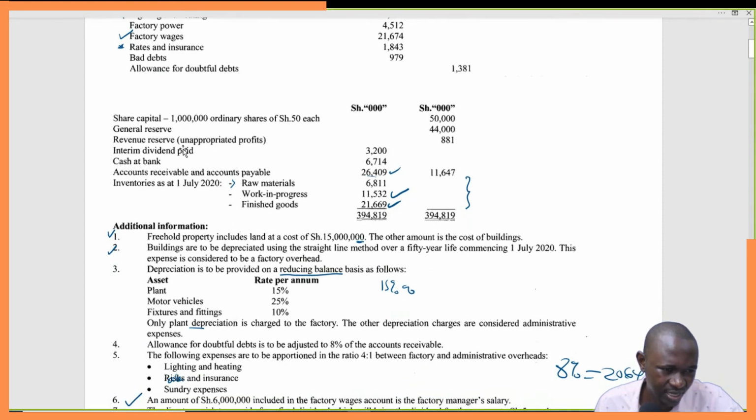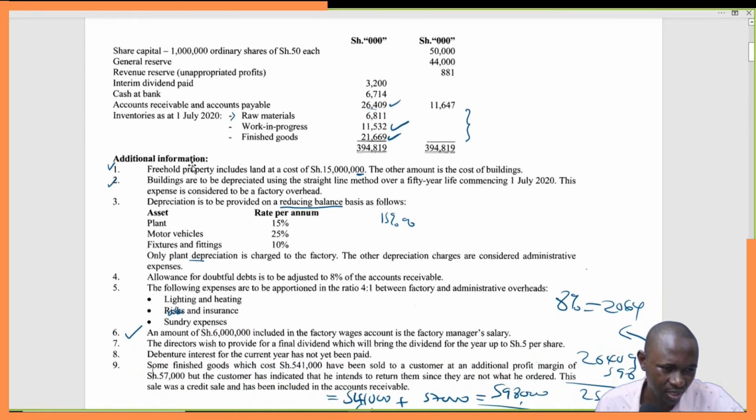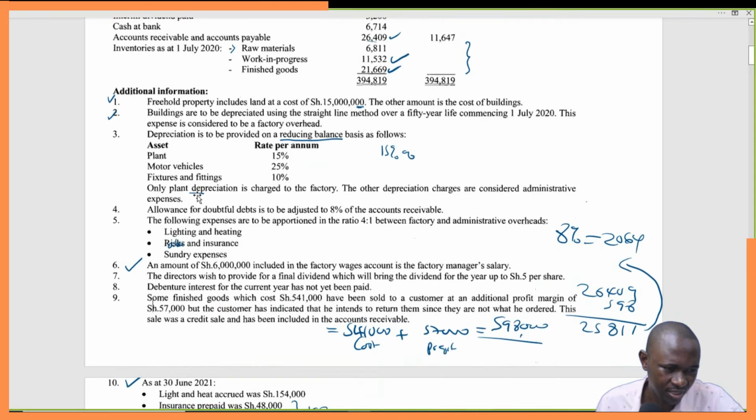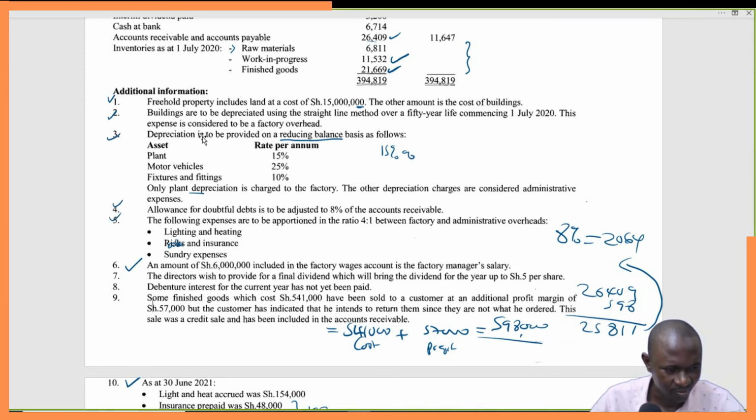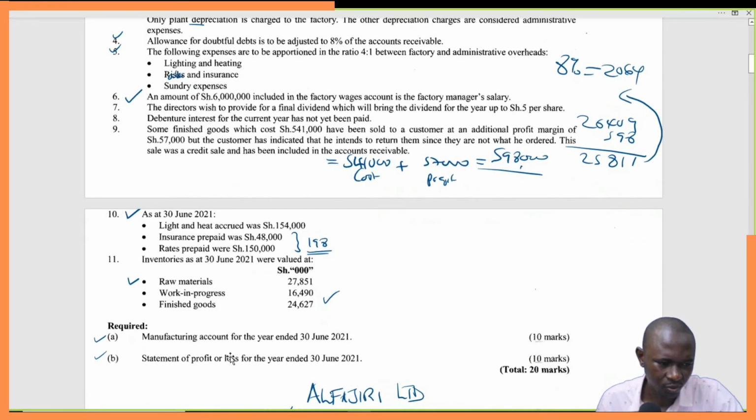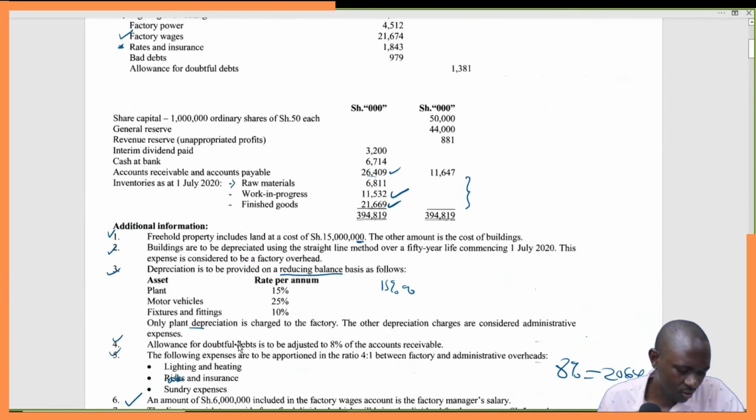So we continue the journey, and I doubt if there is any other. We are done with almost all of this. Number 3 we are done. Number 4 we are done. Number 5 we are done. Number 6 done. Number 7, 8. Okay, 9. I think we are good to go. So that is the only income or gain that we have.